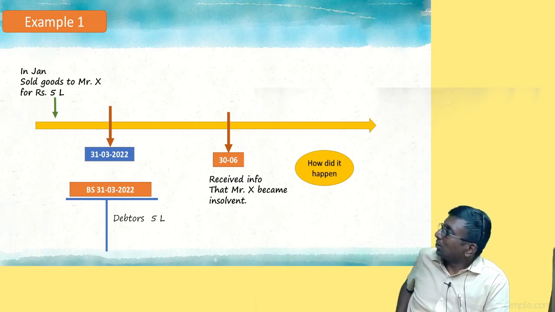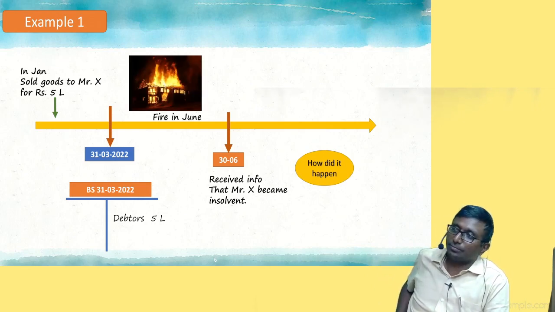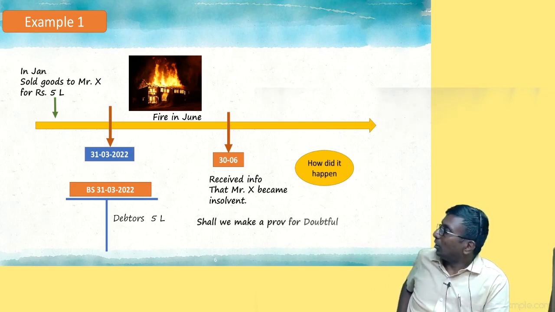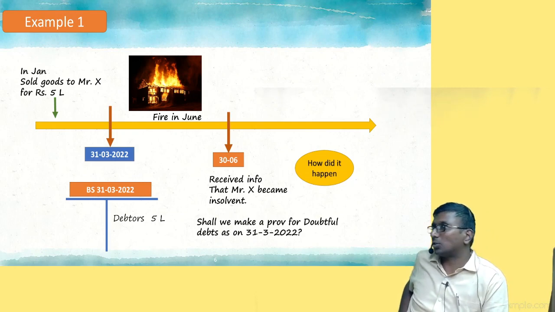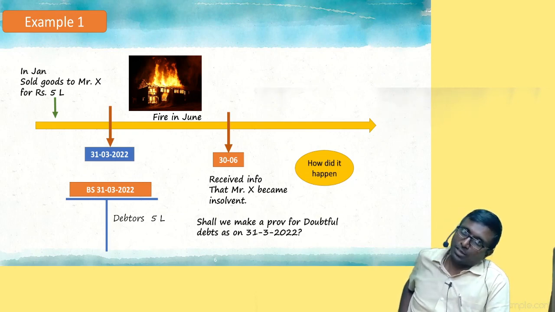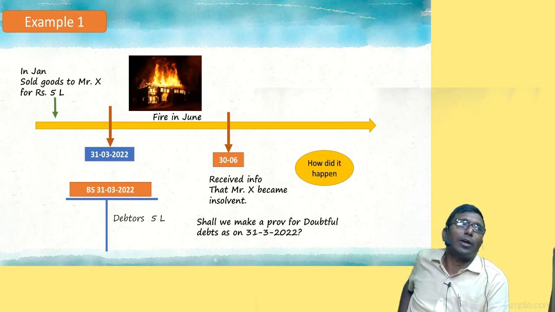Within 2 months, some fire accident happened. Everything is gone, he is left with only ash. Now the question: can I record the journal entry for provision for doubtful debts as on 31st March, because books are still open? Yes, no, not applicable, and why? Why is also important.